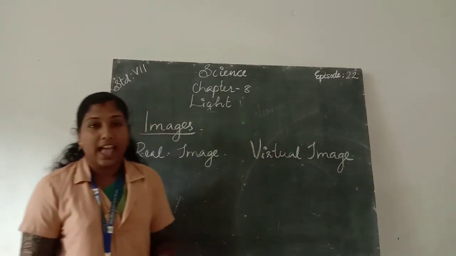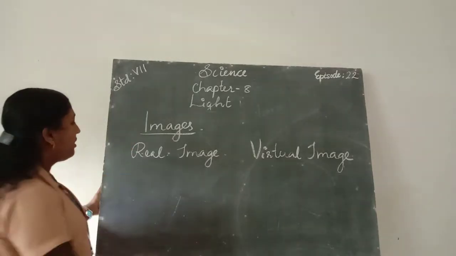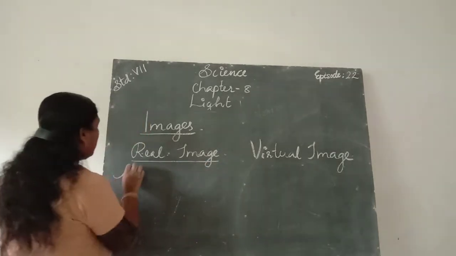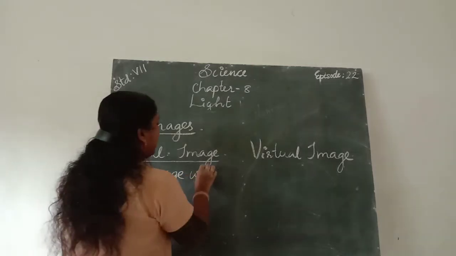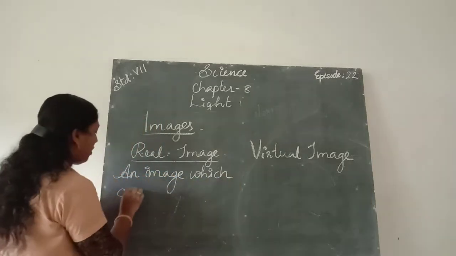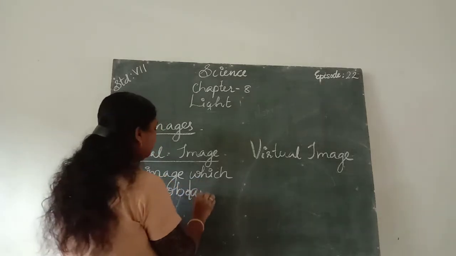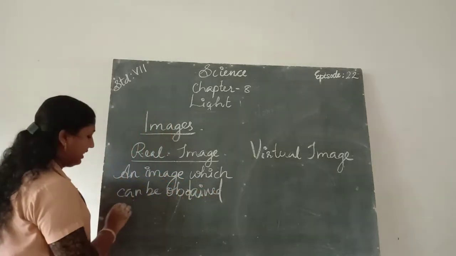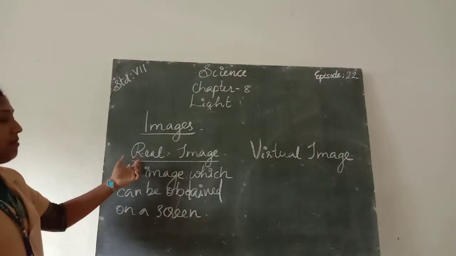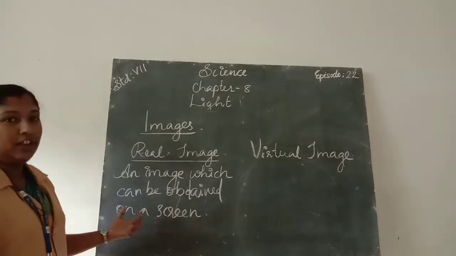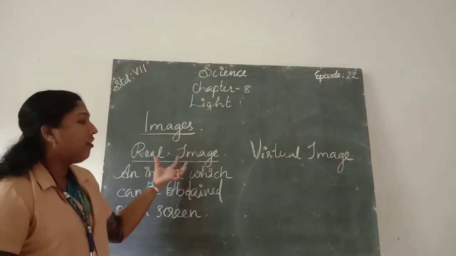Real image means an image which can be obtained on a screen. An image which can be obtained on a screen is called a real image. What do you mean by real image? An image which can be obtained on a screen is called real image.